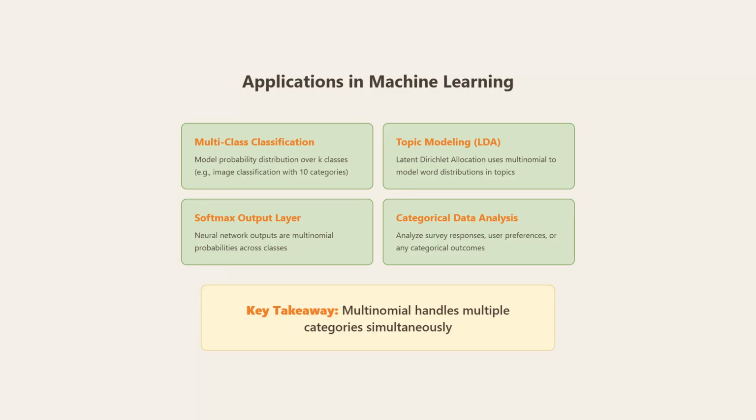Multinomial is essential for multi-class classification, modeling probability distributions over k classes. Topic modeling with LDA uses multinomial for word distributions. Neural network softmax outputs are multinomial probabilities, and categorical data analysis relies on multinomial for survey responses and user preferences. The key takeaway: multinomial handles multiple categories simultaneously.